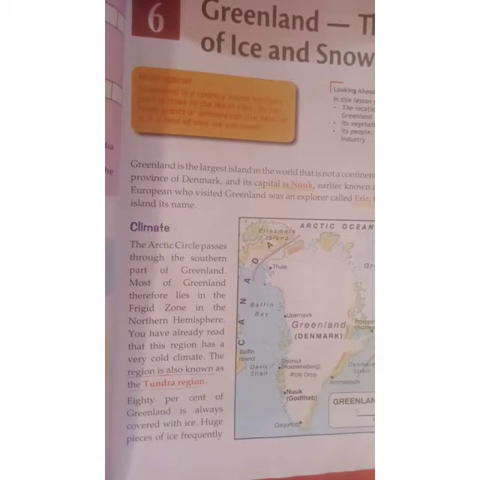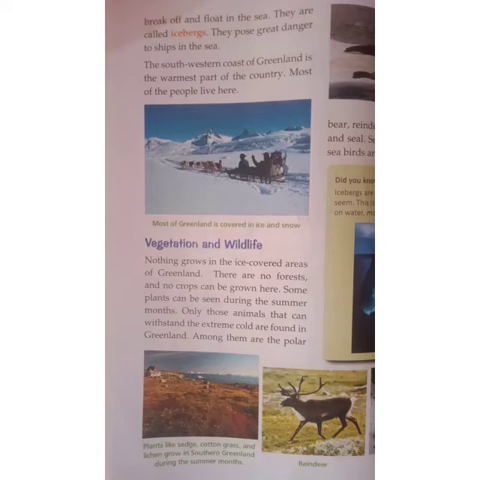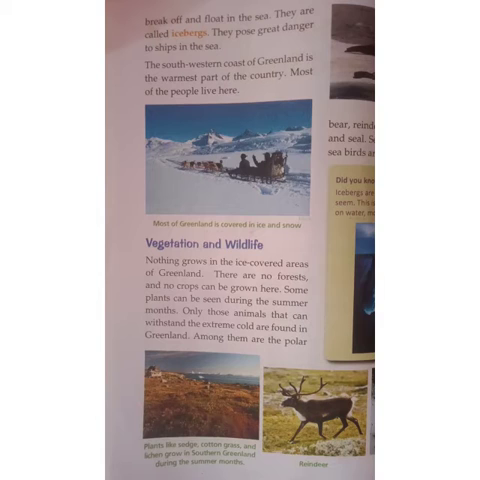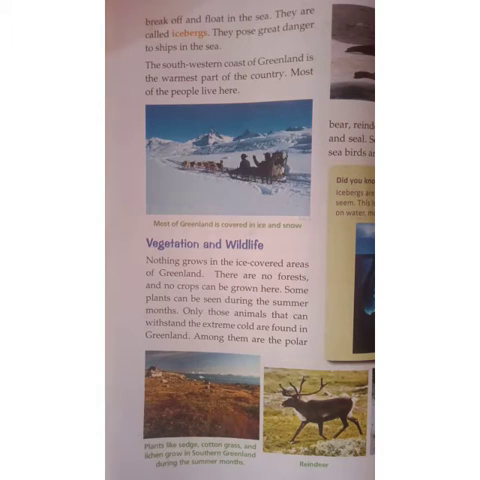The north part is very cold, but the southwest coast of Greenland is the warmest part of the country, and most of the people live here. In the north it is very cold because it is near the frigid zone, but the southwest side of Greenland is the warmest place and most people live there.